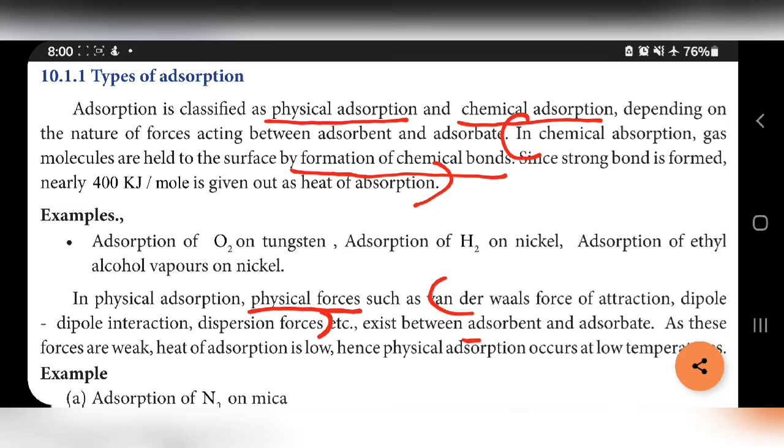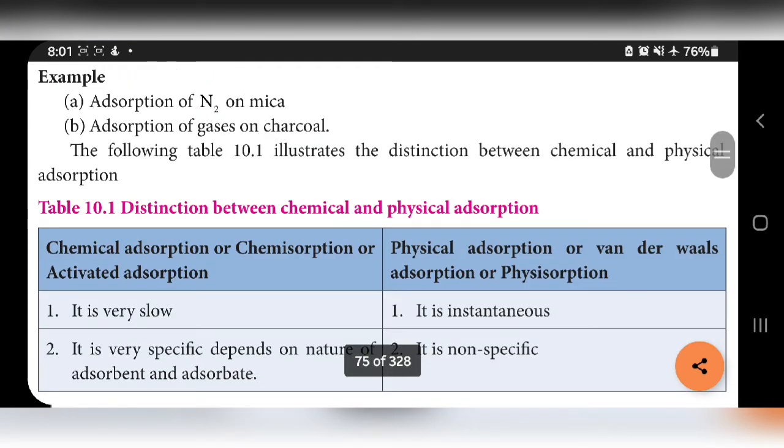As these forces are weak, heat of adsorption is low. So physical adsorption occurs at low temperature only. Examples are adsorption of N2 on mica and adsorption of gases on charcoal.